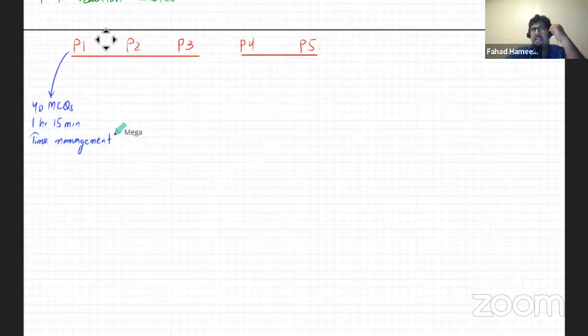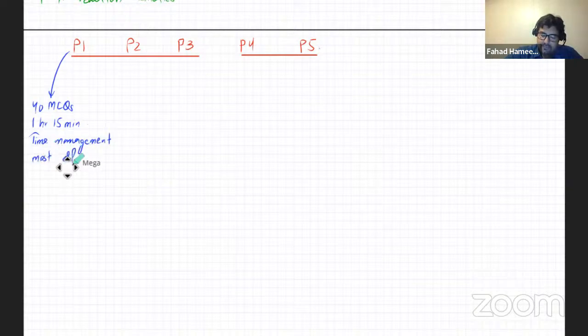In O-levels, you didn't really have an issue with time management, but over here, the biggest trouble that you'll suffer with is time management. You'll have to somehow learn to do things quickly. You have to learn to use your calculators quickly. You have to be really, really quick. So 40 MCQs in 1 hour 15 minutes, and out of all the 5 papers, this is by far the hardest.